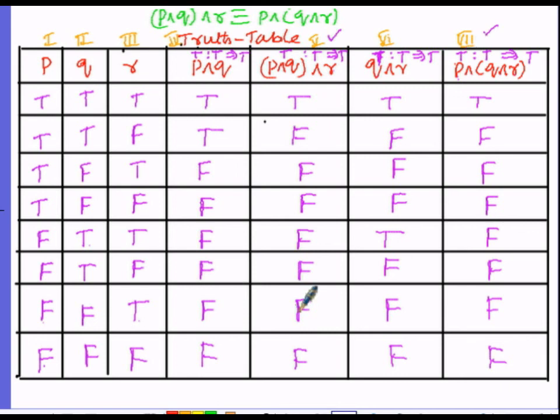So from this it is clear that the statement P and Q and R is identically equal to P and Q and R. Identically equal, in other words, is equivalent.